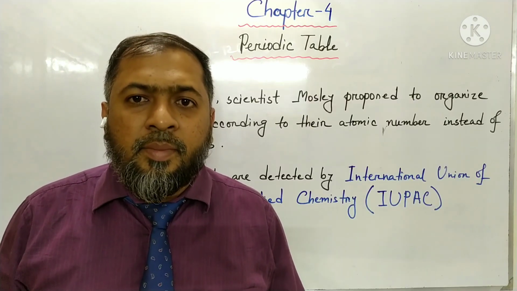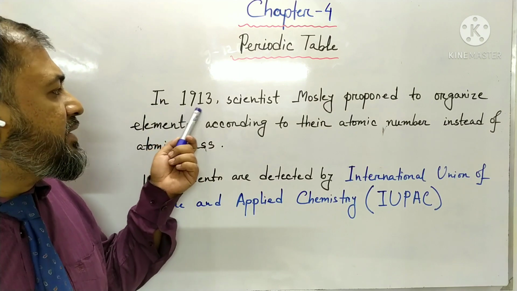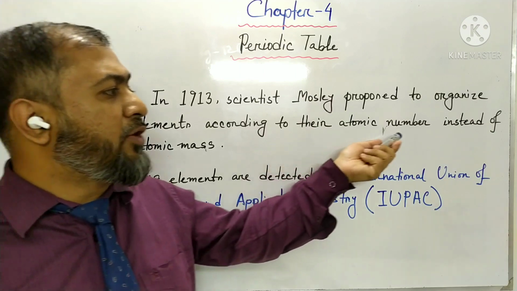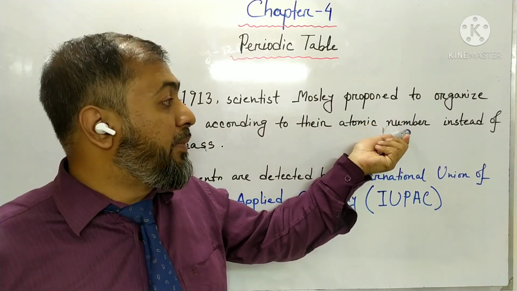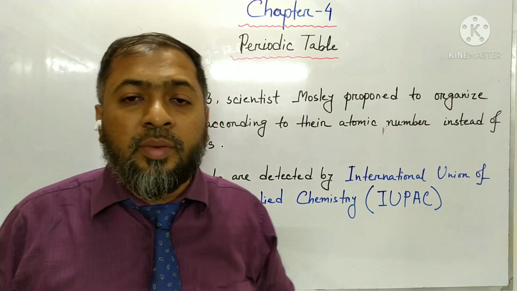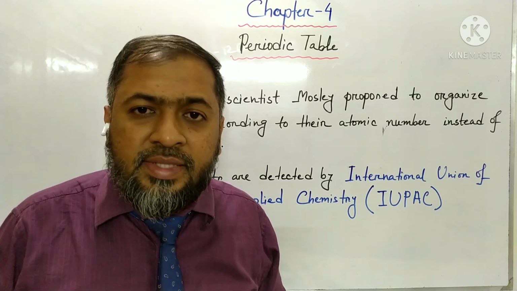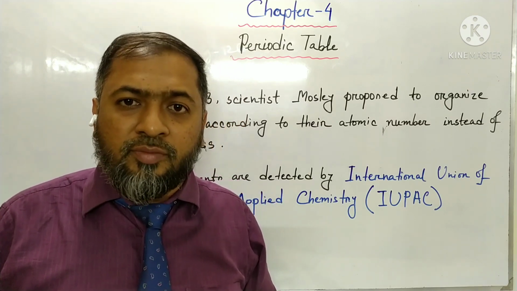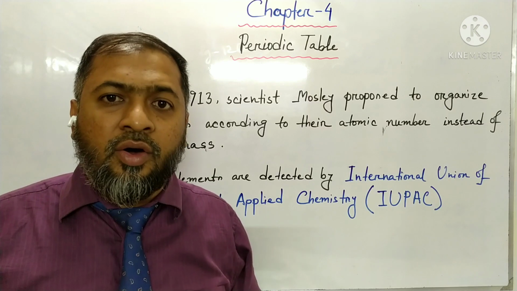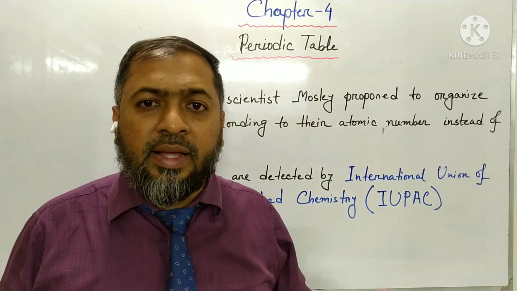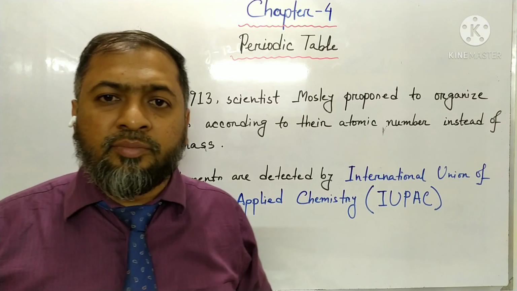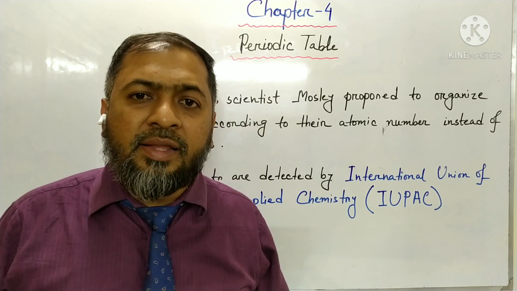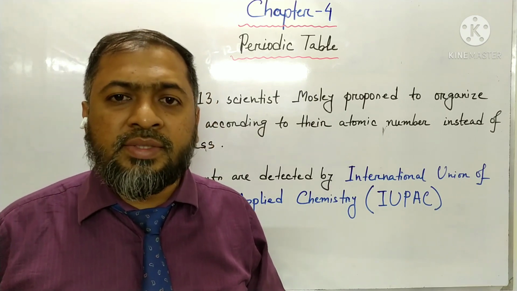After Mendeleev, in 1930, scientist Moseley proposed to organize elements according to their atomic number instead of atomic mass. So Moseley proposed to organize the elements according to their atomic number, and the modern periodic table, which we are observing in today's world, is organized according to the atomic number of the elements. And after this law, the problem that we had in the Mendeleev periodic table disappeared.